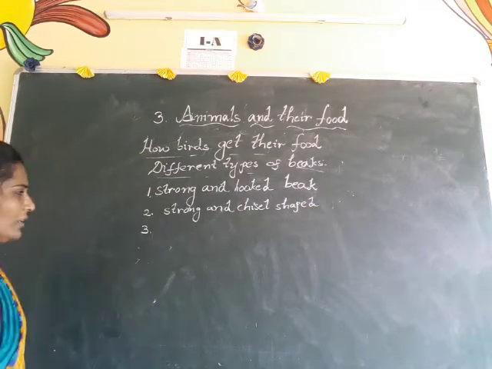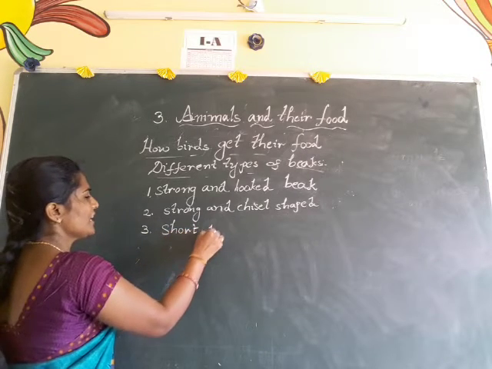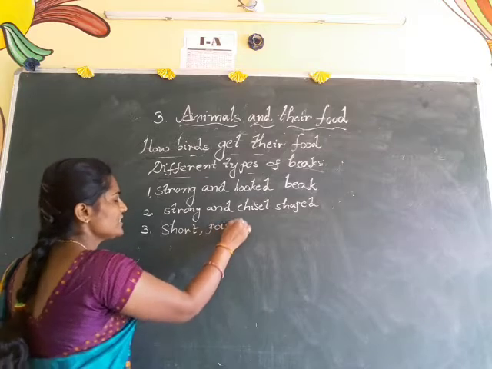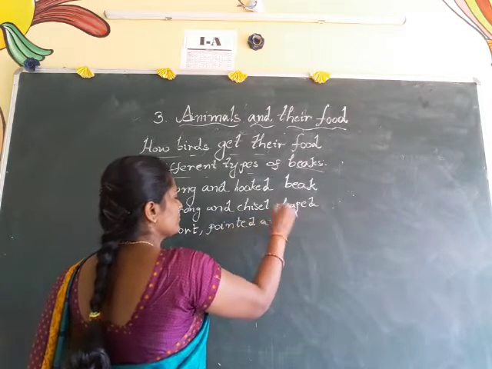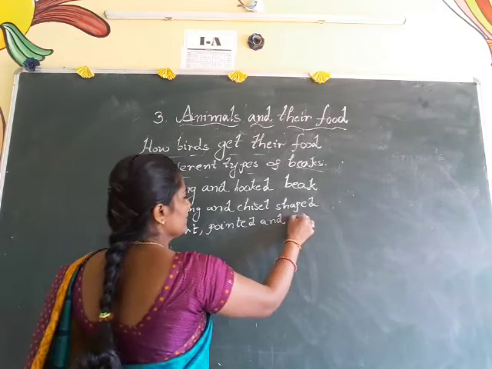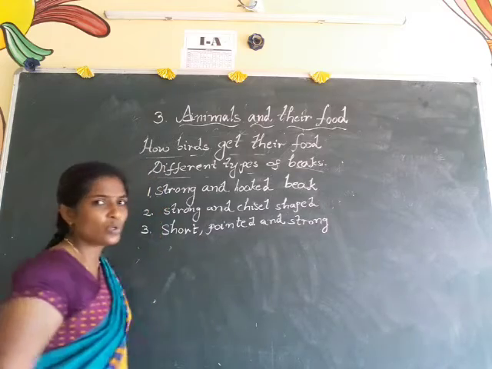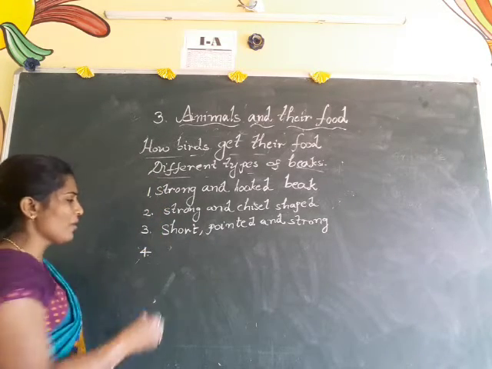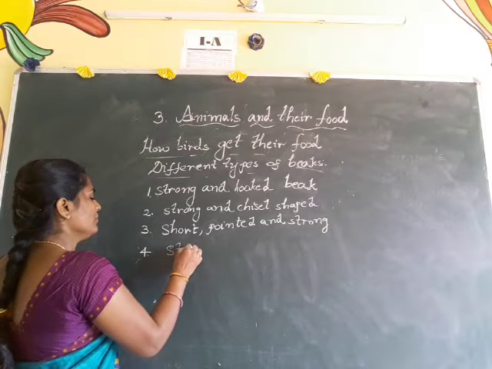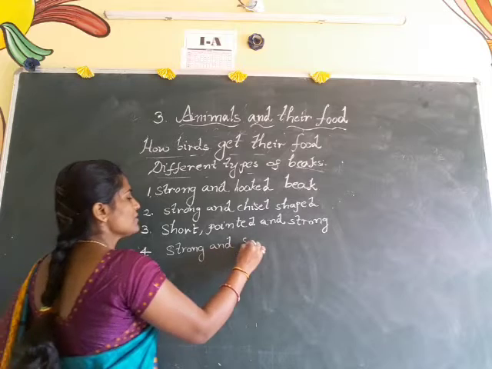And coming to the third one, short, pointed, P-O-I-N-T-E-D, pointed and strong beak. Okay, short, pointed and strong beak. And the fourth one, some of the birds also have strong and slender beak.